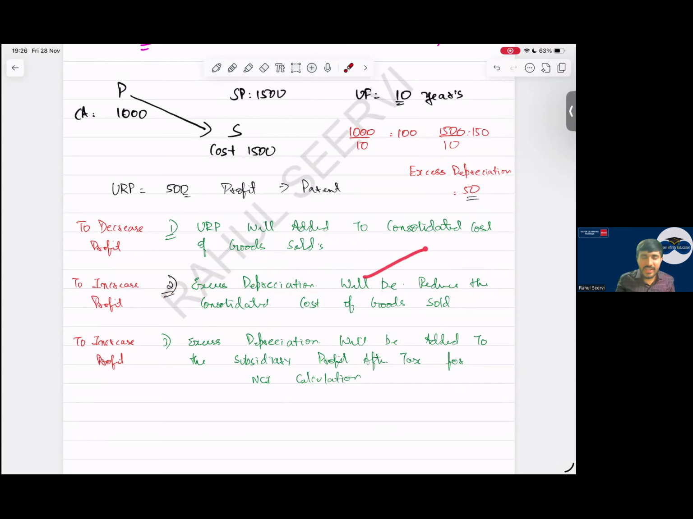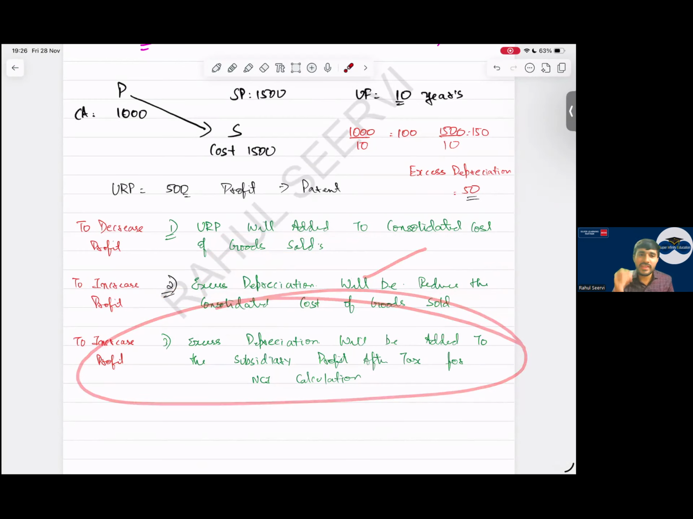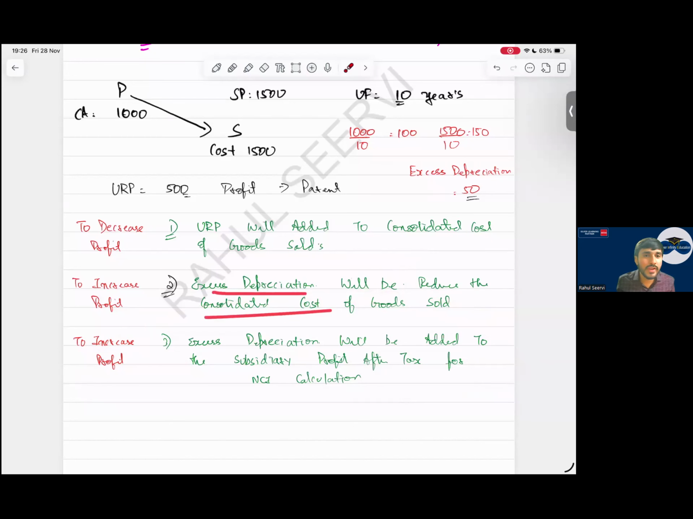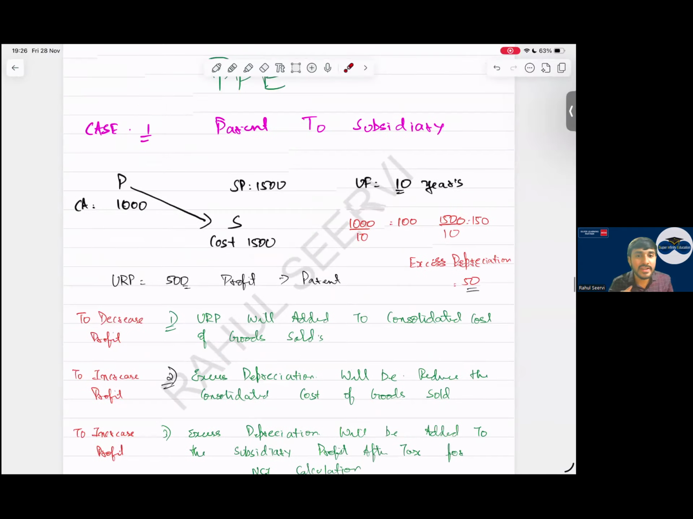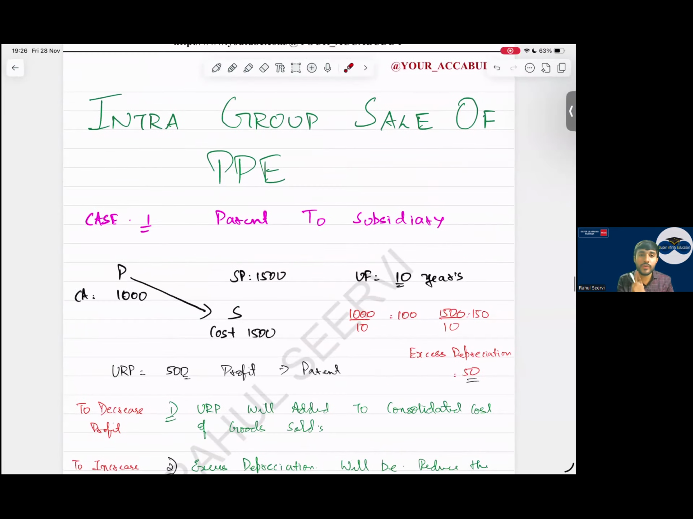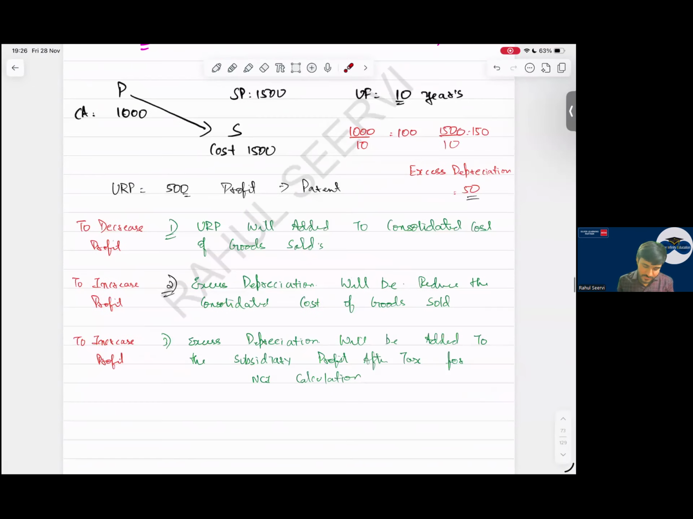Sir, if it is NCI, it will affect what, sir? So this excess depreciation, what will I do for it? Add it. I want to increase the profit for NCI, so I will add it. Think a little bit. You will get the answer. Yes, sir. Then case 2, chalo.